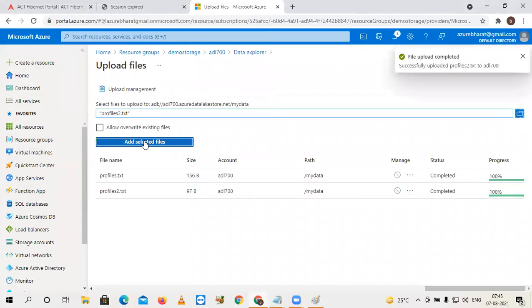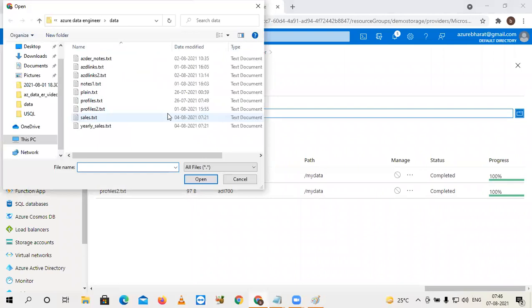Suppose if you select a folder, the entire folder including subfolders, all the files of that folder will be uploaded into your current directory. Okay, one more last file I want to upload. A plane.